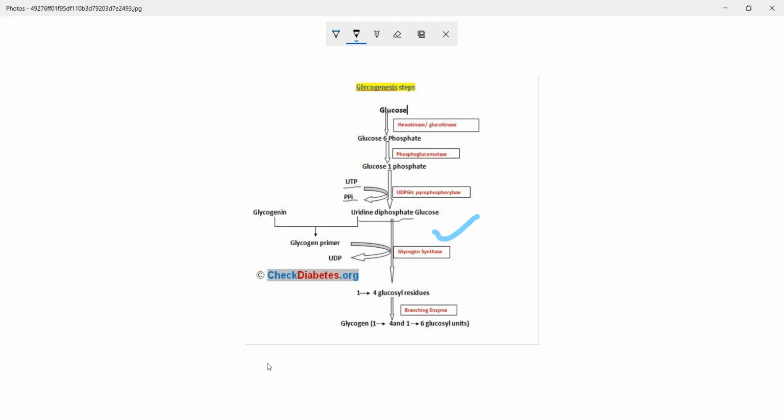Next, a new molecule, a different protein called glycogenin, which is a primer, that will come and attach to UDP glucose. And that glycogen molecule will essentially replace UDP. It will replace uridine diphosphate. And you get a glycogen primer with glucose attached to it. Essentially, you will get this.